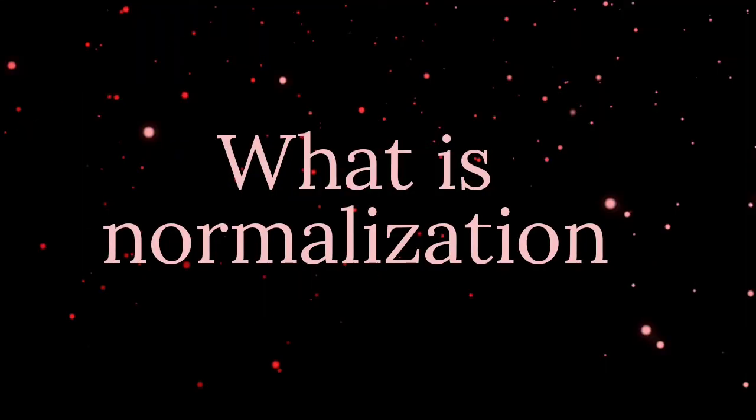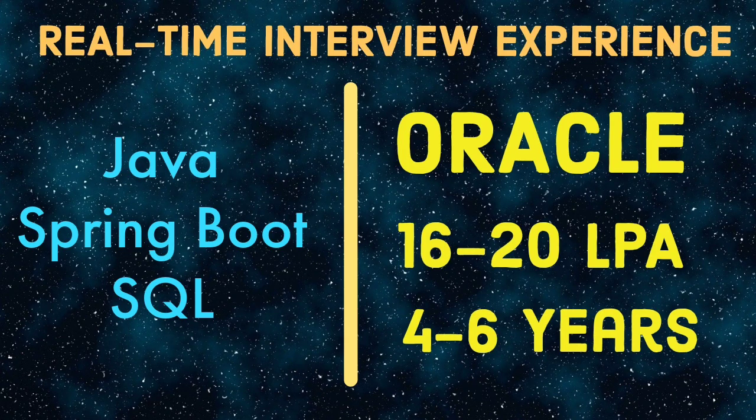And the last question was, what is normalization. So in normalization, there are 3 to 4 forms, that is 1NF, 2NF, 3NF and BCNF. So just remember the description or one-liner for each of the normal forms. You can explain it with the help of any example like employee, student. So these were all the questions which were asked in the Oracle interview.